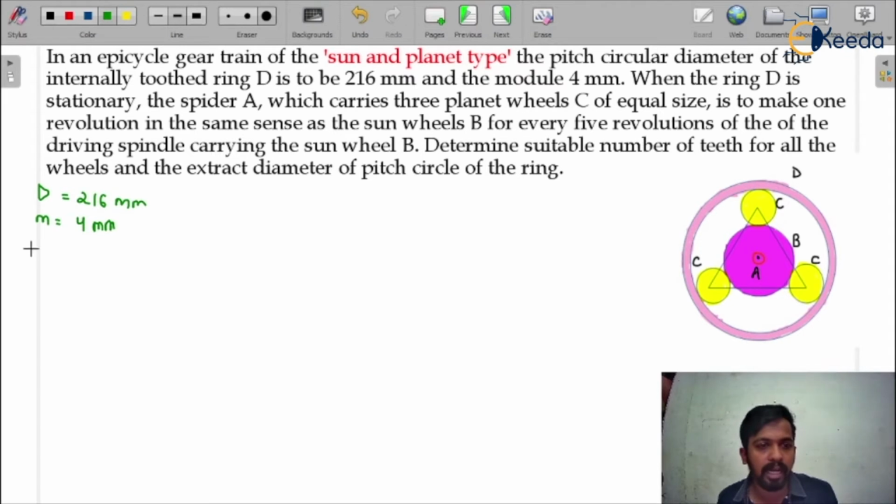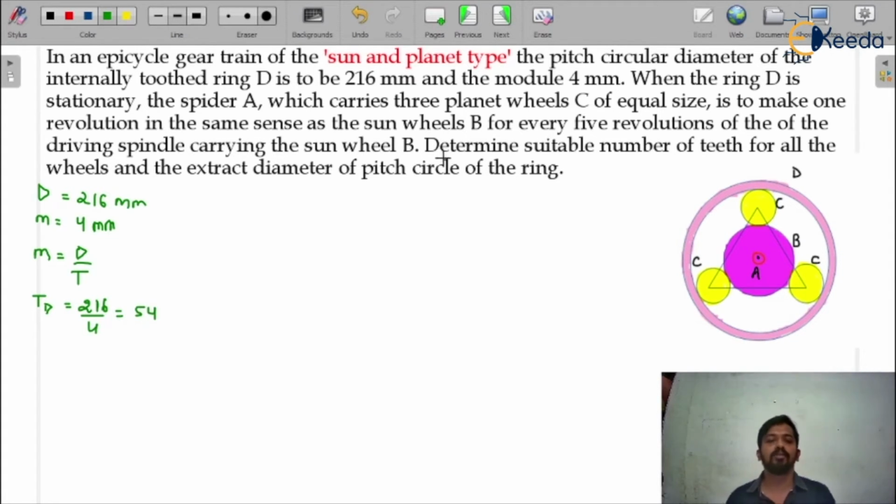Here from these two data we can find out the number of teeth, because we all know that the module is nothing but the pitch circle diameter over the number of teeth. So we can calculate the number of teeth. The pitch circle diameter is 216 upon 4, and we will get 54.